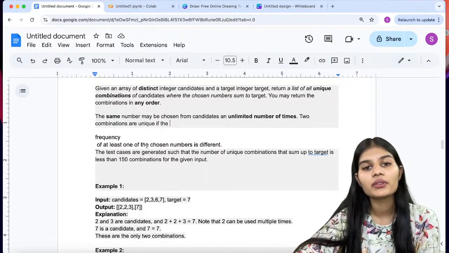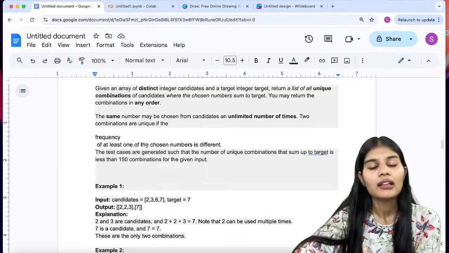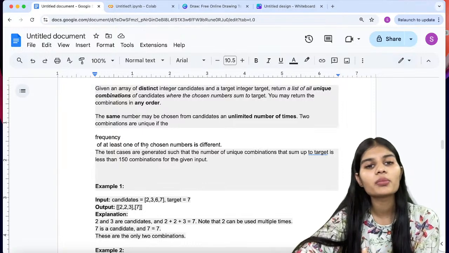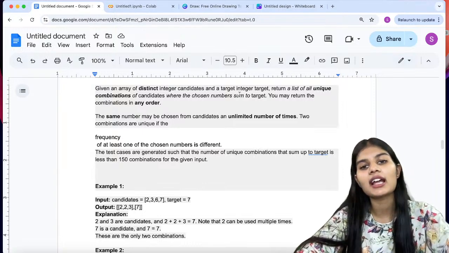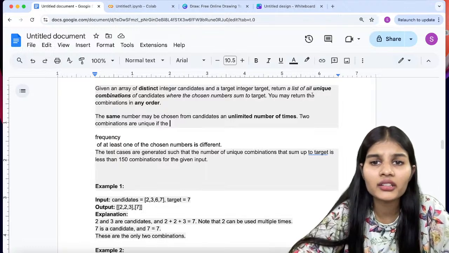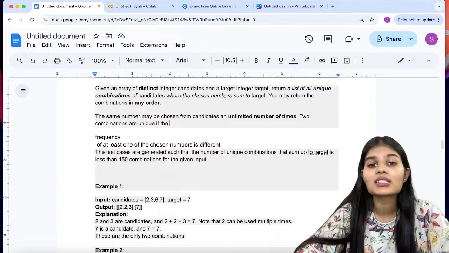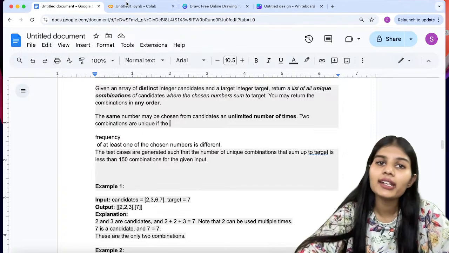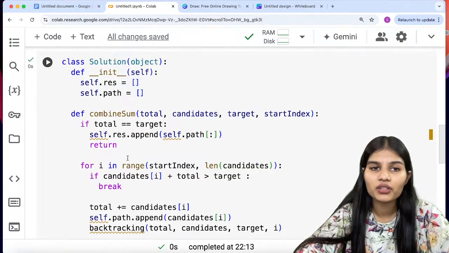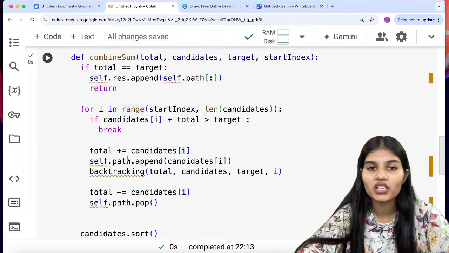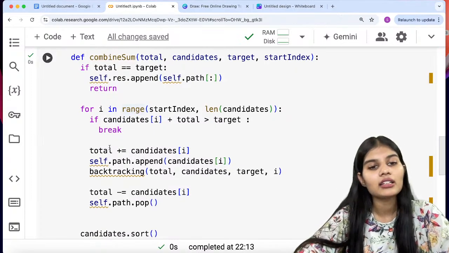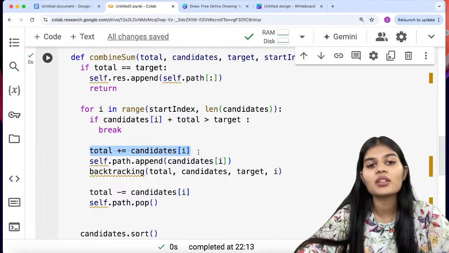Here now into this we were given that you have to find a target, right? Now the opposite of this question could be that you are having distinct integer candidates and a target integer target. Return a list of all the unique combinations of candidates where the chosen numbers do not sum to the target, right? Now when it asks you for numbers that do not sum to the target, there you will be changing up the conditions and working on that.